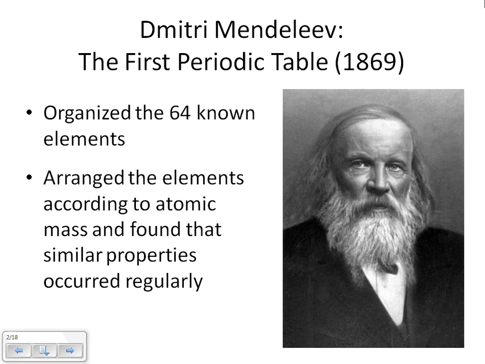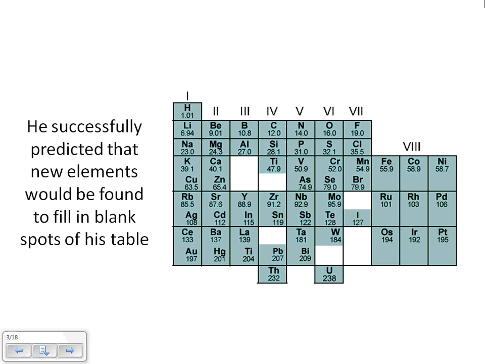the periodic table. He was the first one that actually organized 64 of the known elements. He also arranged the elements according to atomic mass. So he put the smallest up at the top and the biggest going down in the rows. And what he did was he found that similar properties occurred regularly, and we basically started to see some patterns. So here was Mendeleev's first periodic table.